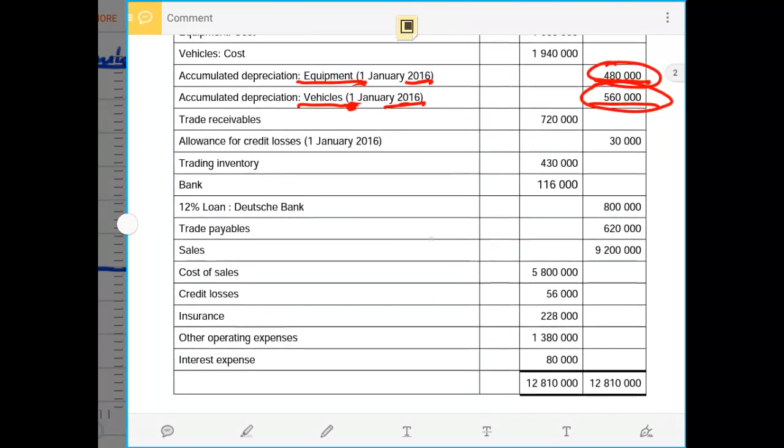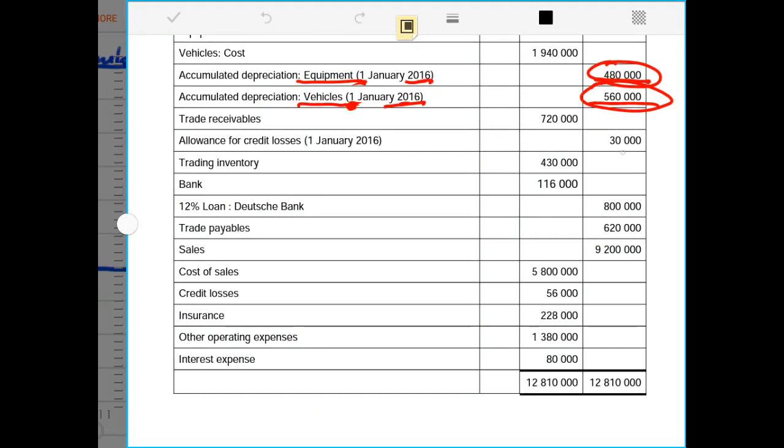If you see here in the trial balance, we are also given the allowance for credit loss on the 1st of January 2016, being an opening balance. This is the allowance that was calculated in the previous accounting period, and the amount is 30,000 rands. Sometimes when it comes to the allowance, we might be given an allowance to calculate by the end of the year, or an adjustment for this amount of 30,000 rands. I'm just highlighting amounts that are important.